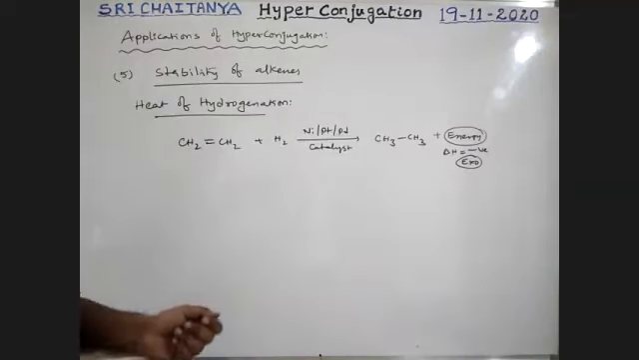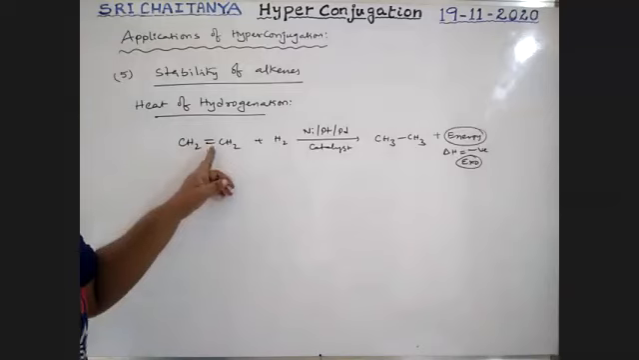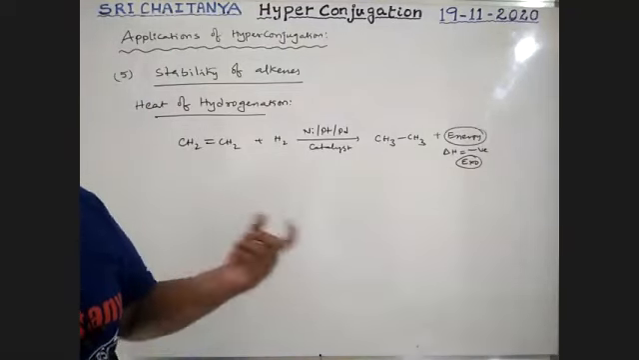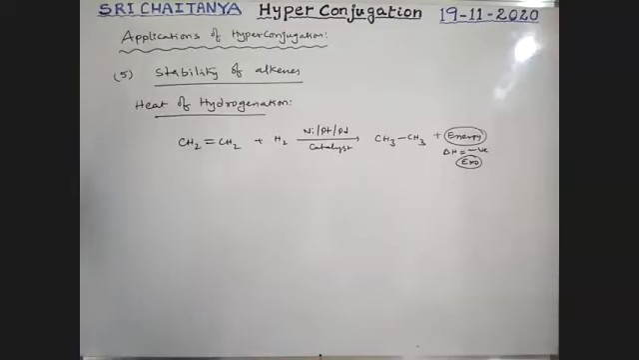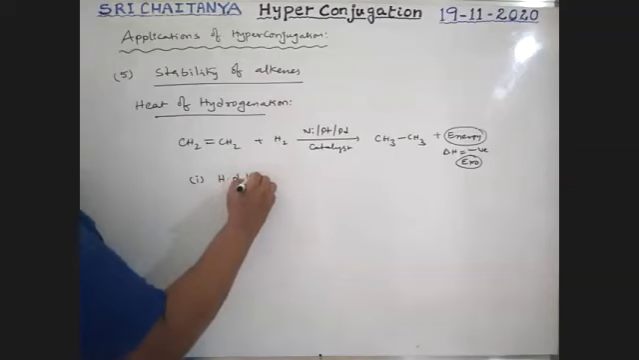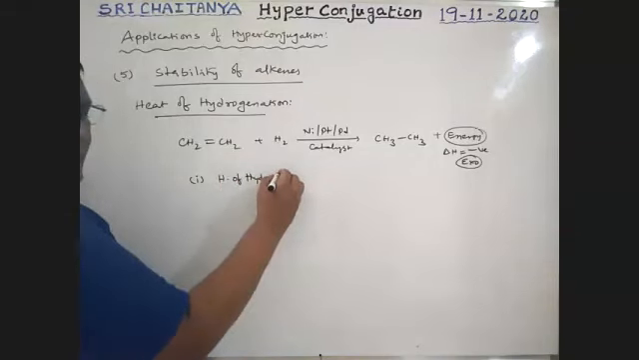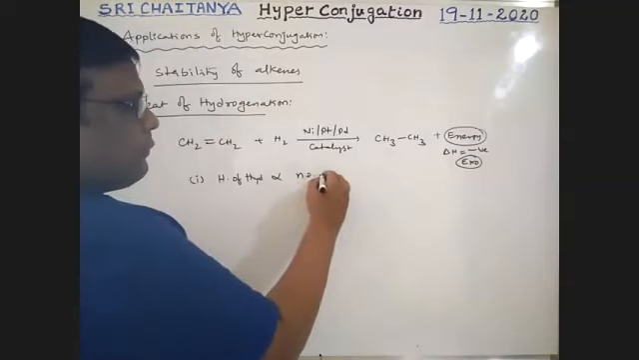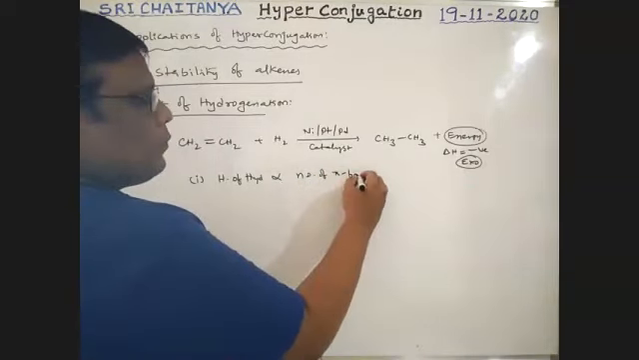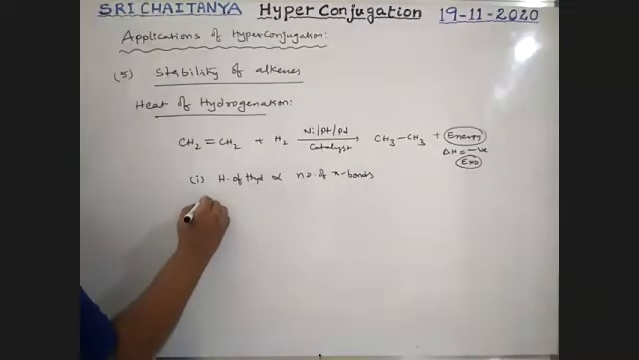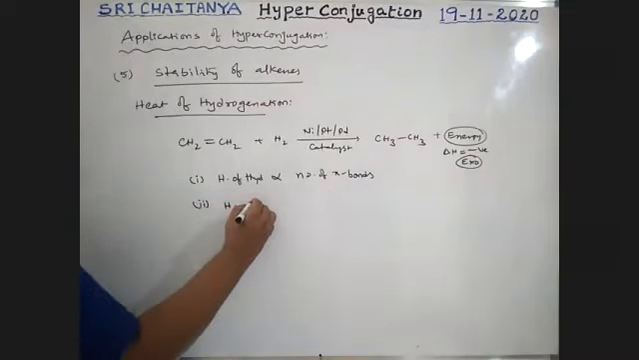Very, very important. More number of pi bonds, more heat of hydrogenation. That means more double bonds, more heat of hydrogenation. Based on this, first condition: heat of hydrogenation is directly proportional to the number of pi bonds. More pi bonds, more heat of hydrogenation. Next, second condition, heat of hydrogenation.